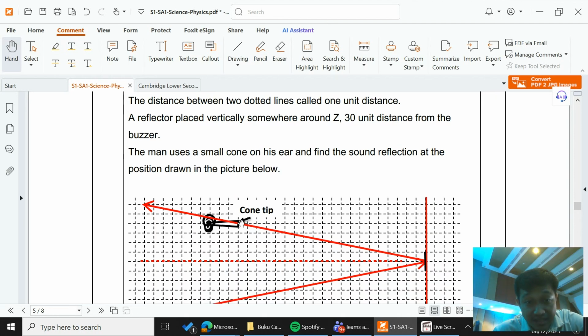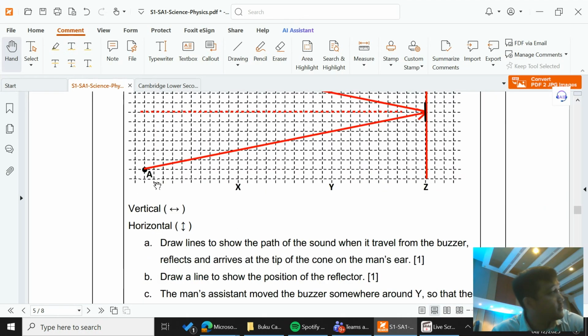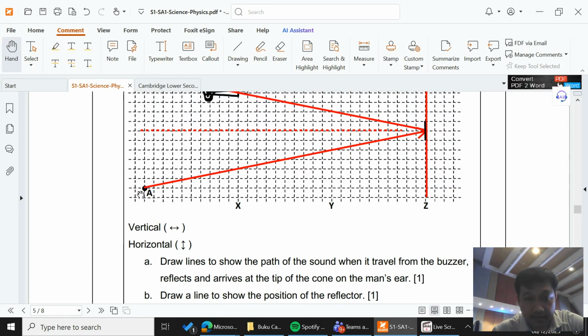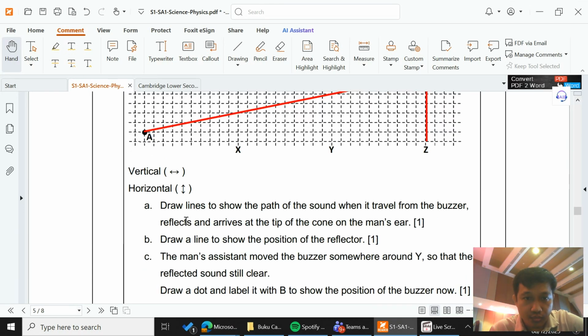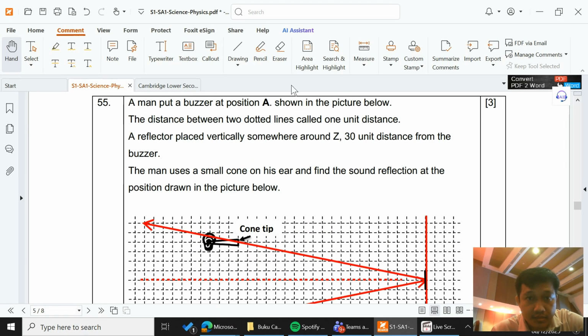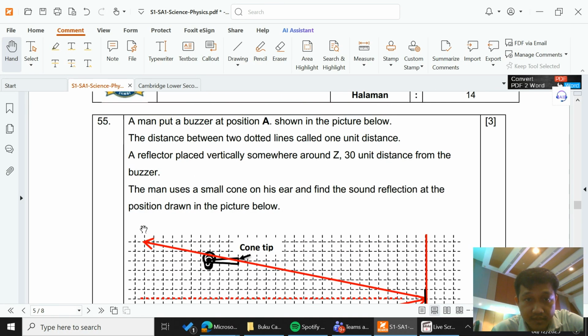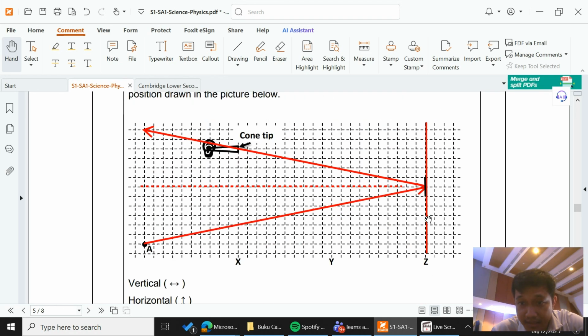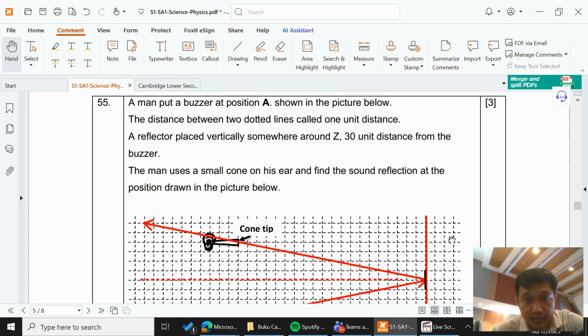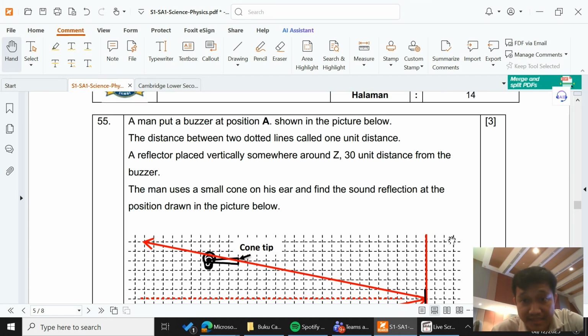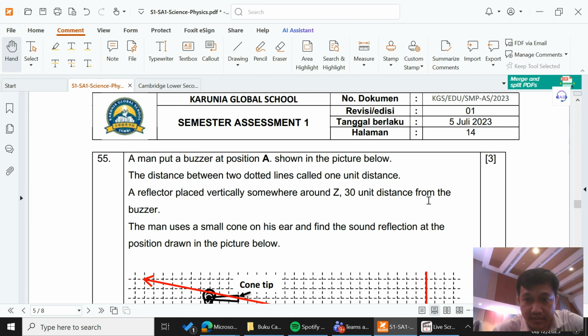Yeah. So this is the cone tip. In this case, the source of sound is at A, right? So A is the source of the sound, and the distance between the two dotted lines is called 1 unit distance. Reflector placed vertically somewhere around Z. So we make lines here. You guys can use guiding lines like this one, like the red one. Let's say wherever it is around Z, so it's about there. Okay, 30 unit distance from the buzzer.